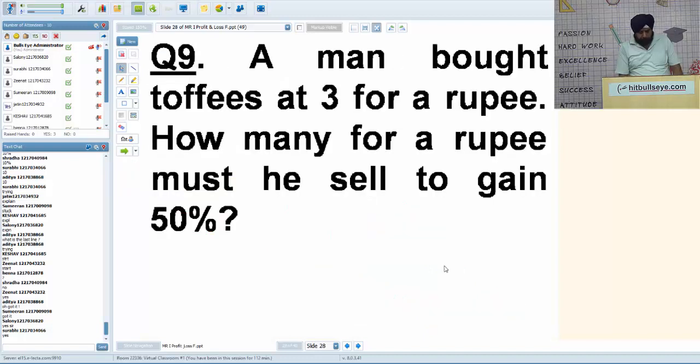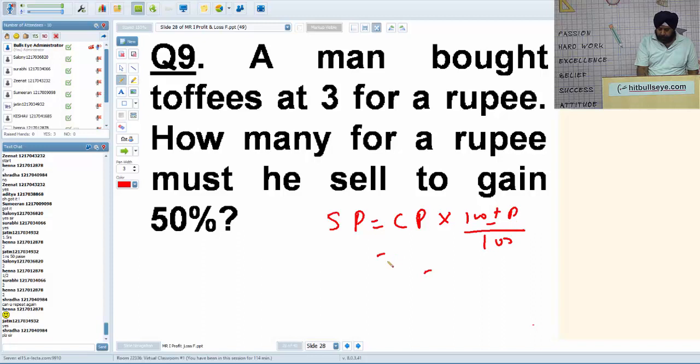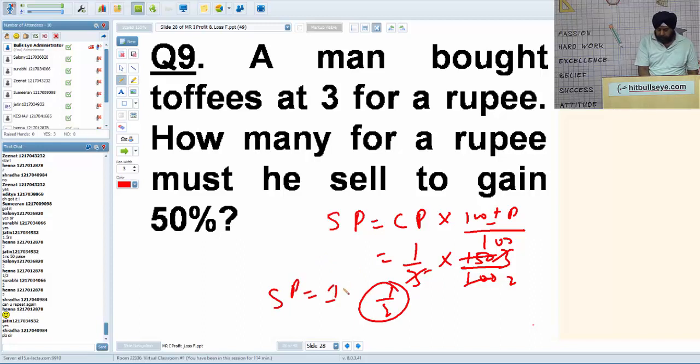A man bought toffee for 3 for a rupee. How must he sell to gain 50%? If you know the formula, selling price is CP into 100 plus profit percent by 100. So CP of 1 is 1 by 3. Profit is 50%, so it's 150 by 100. So SP of 1 is 1 by 2. So when SP of 1 is 1 by 2, you should sell 2 for a rupee.